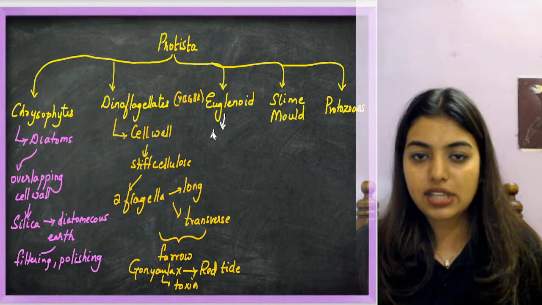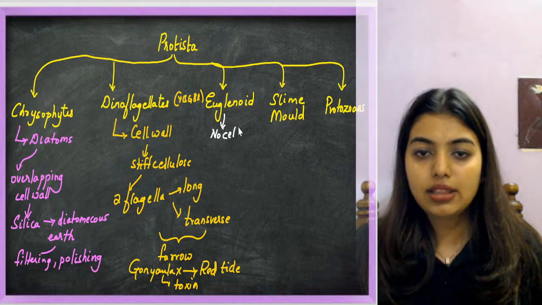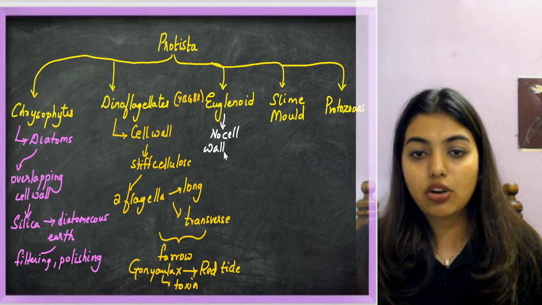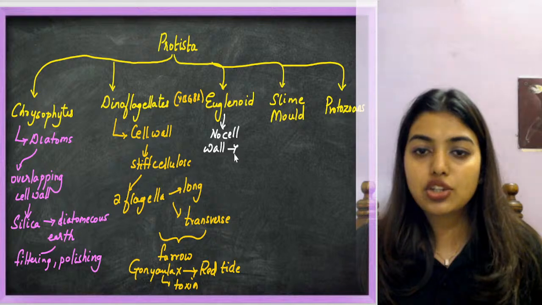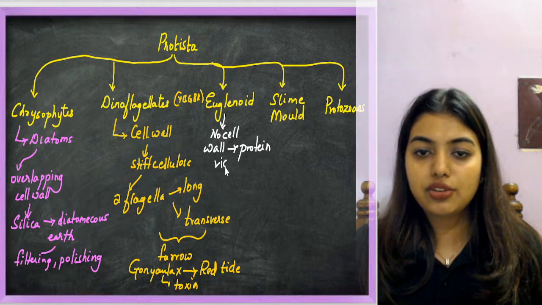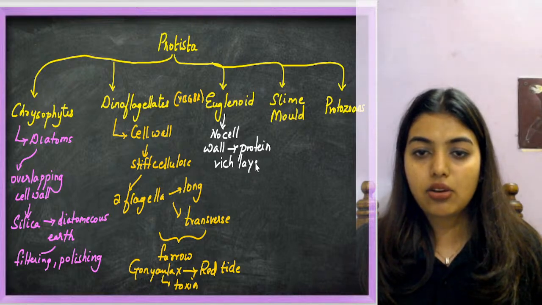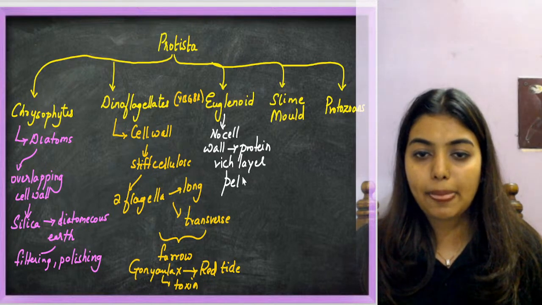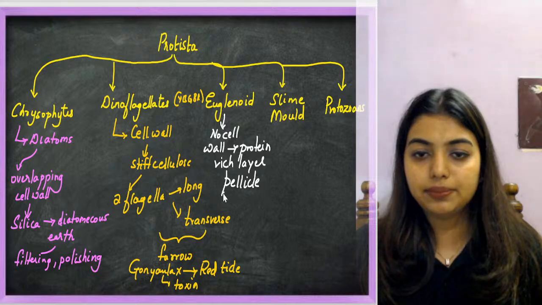Euglenoids do not have a cell wall. Remember, they had already mentioned that in Protista, not everyone has a cell wall. So instead of a cell wall, they have a protein rich layer, called the pellicle. What is it called? Pellicle.